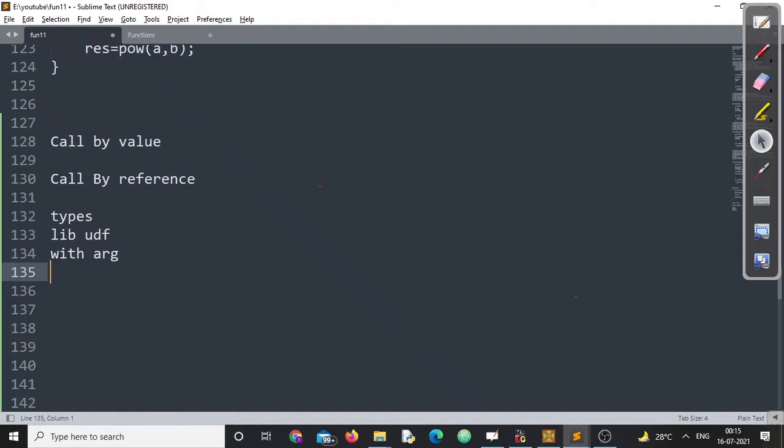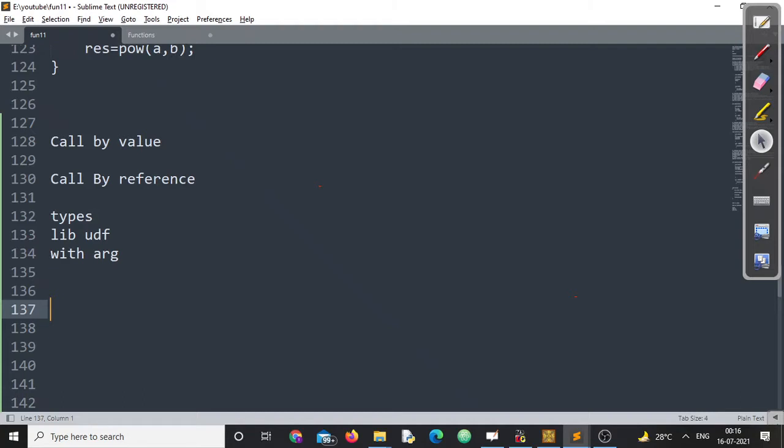Now the next and vital topic, not only for your interview room but also for your semester examination, this concept is very vital. There is a chance you might get a question from this: can you please tell me the difference between call by value and call by reference? Or there might be a question, can you please explain what is call by value and what is call by reference with an example, right? We will try to understand this concept. Let us start without wasting time.